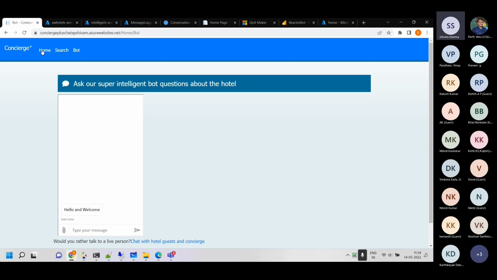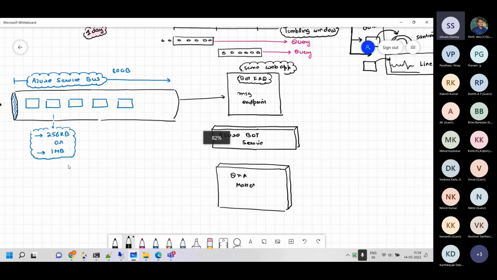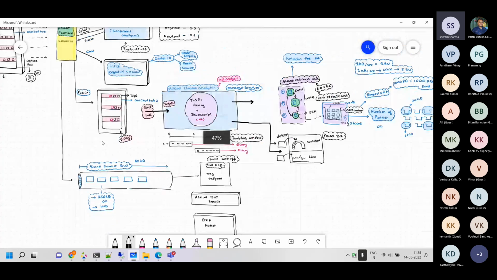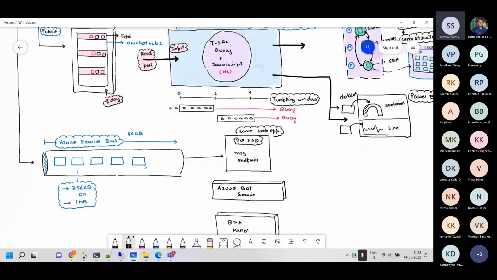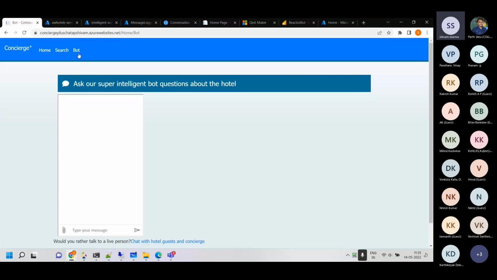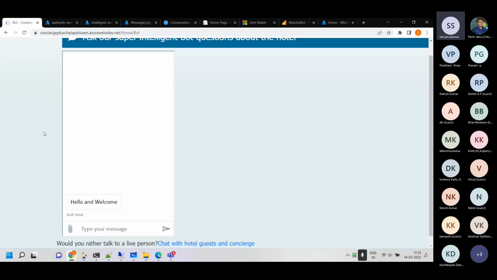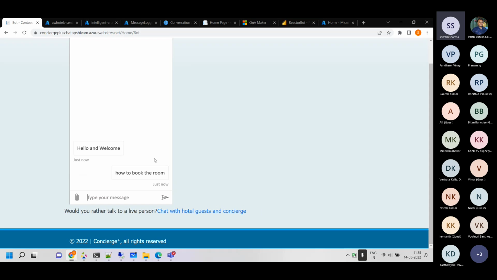So if I click on this one and send a chat over there, then what happens, if we zoom out, is this: this is the flow of the entire logic. The responses use SignalR, and this is one of the service bus based on which the responses will be updated and so on. But when somebody uses the other functionality, FAQ, which we could have named as FAQ but it's bot there, these are the FAQ questions, like how to book the room, and so on.